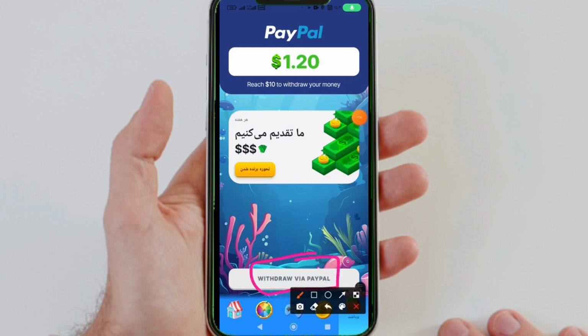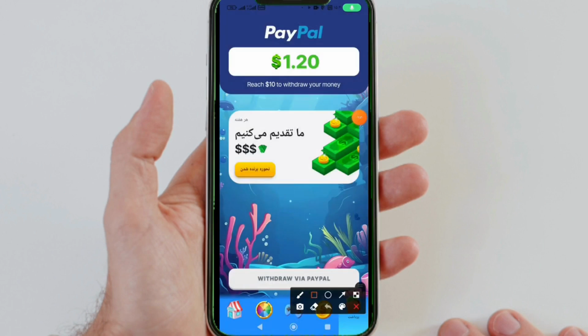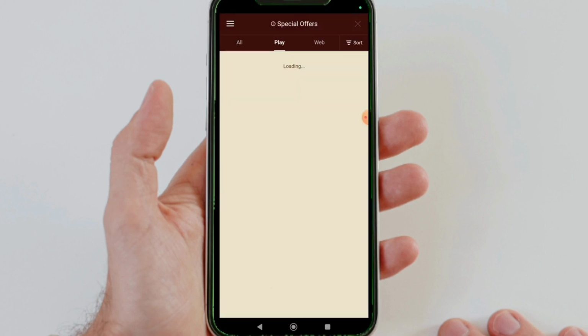To withdraw, you click on the wallet option on the right, and through this you can use your PayPal account. And with a minimum withdrawal amount of $10, you can make your withdrawal from this site. You can easily deposit $10 into your PayPal account from this game in less than 5 minutes.